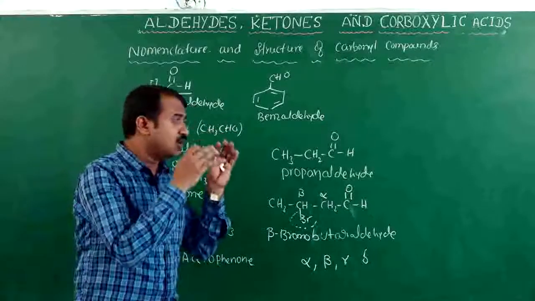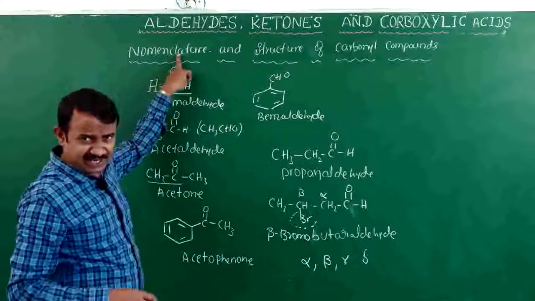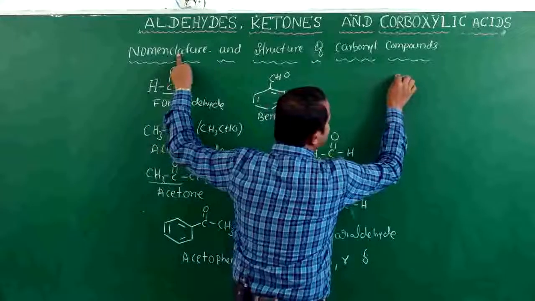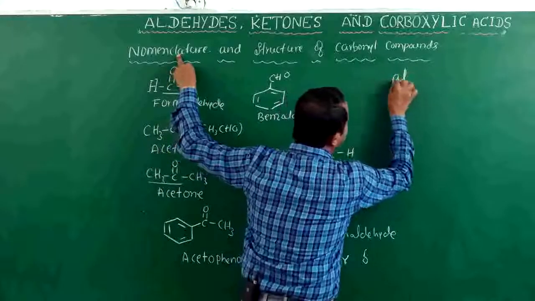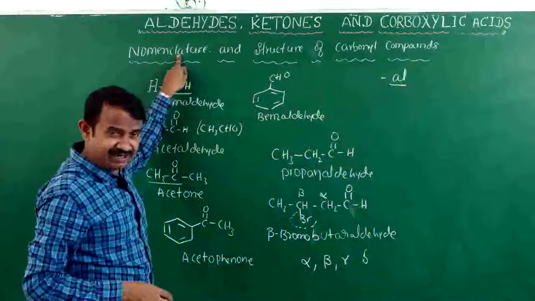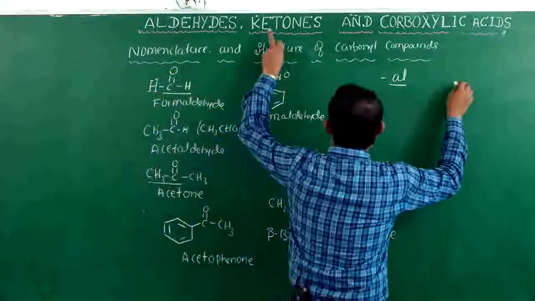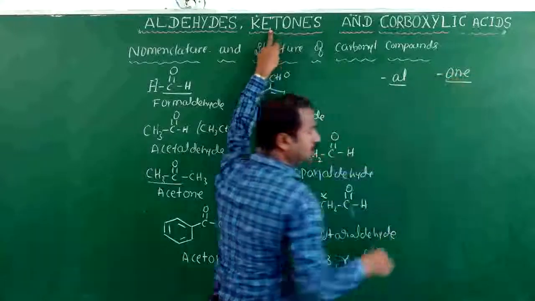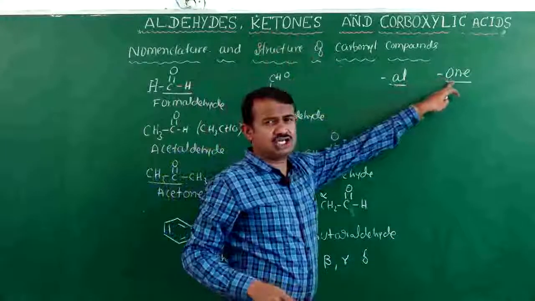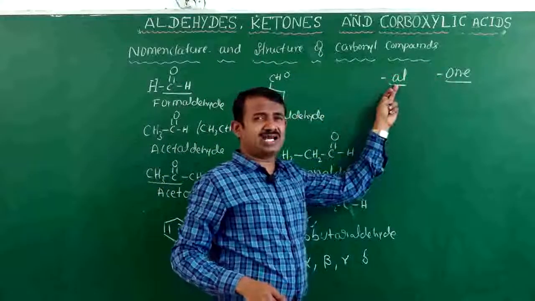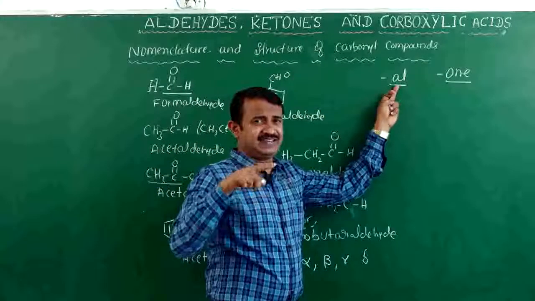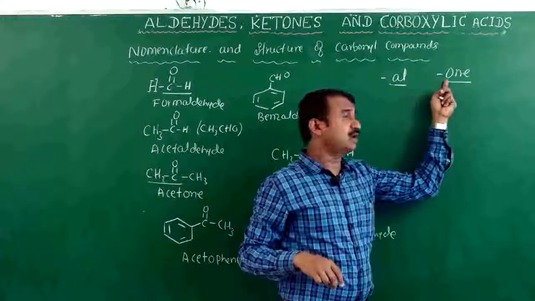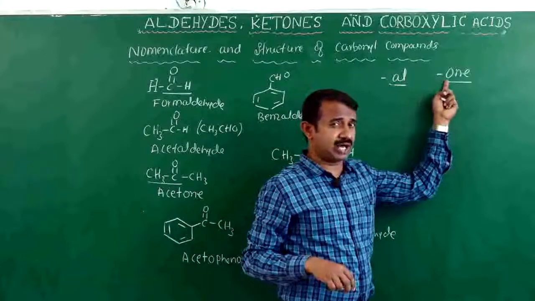In the IUPAC name, for aldehydes you have to use the suffix al, and for ketones the suffix is one. With aldehydes, one carbon is methane and the suffix is al, that is methanal. With 3 carbons, propane and the suffix one, that is called propanone.